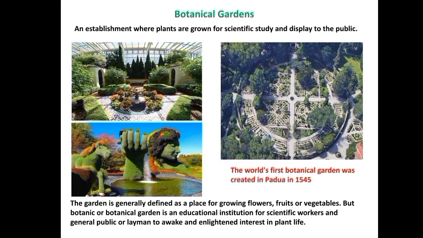The botanical gardens contain plant collections such as cactus plants and succulent plants, which are nothing but xerophytic plants. Then herb gardens, plants from a particular part of the world, and so on. So there may be greenhouses and shade houses, again with special collections such as tropical plants and alpine plants. Alpine plants means plants growing in an alpine climate.